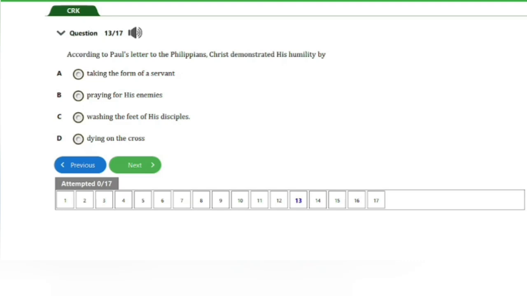That's taking the form of a servant. And that's it for this question. Let's go ahead and check out the next question, guys. Alright, so guys, we have here question number 14. It says, which virtue is often mentioned alongside impartiality in the selected epistle? We have A. Greed, B. Humility, C. Arrogance, D. Prejudice. So guys, the answer to this question is option B, that's humility.